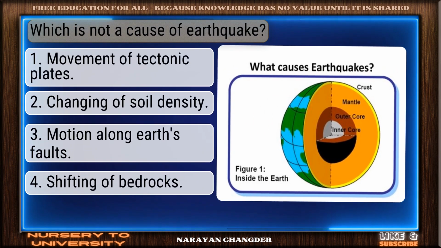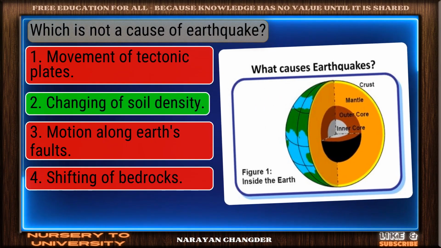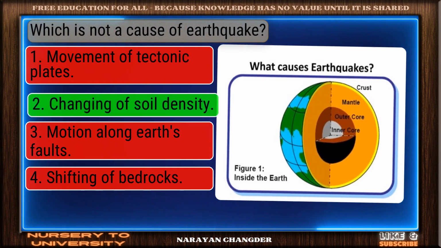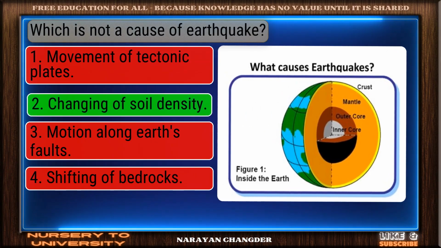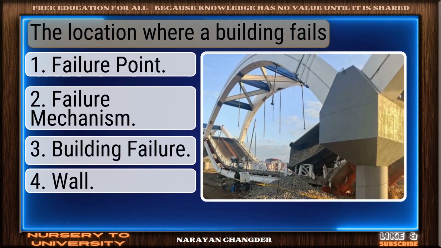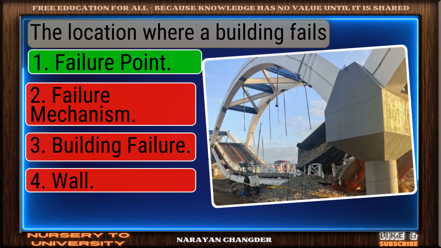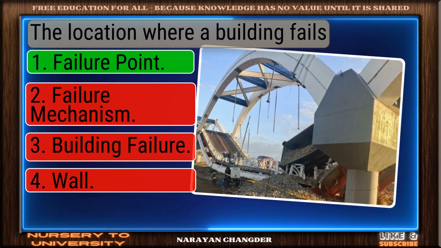Which is not a cause of earthquake. Right choice. Changing of soil density is the best answer. The location where a building fails. Right again. Failure point is a valid answer.